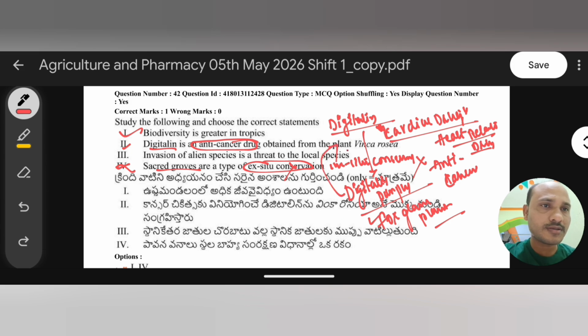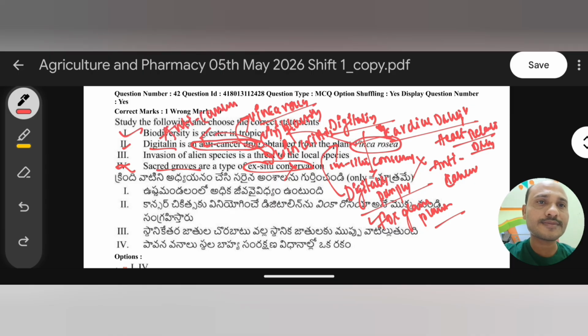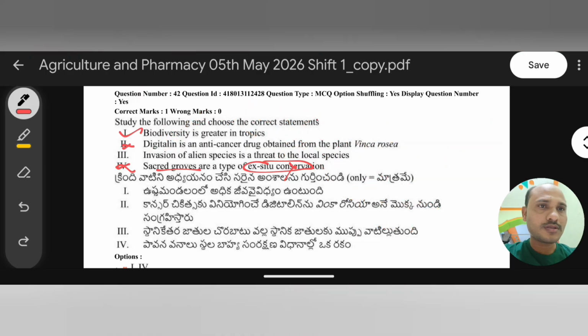But here they are giving Vinca rosea. This Vinca rosea is a plant from which we obtain the drugs vinblastine and vincristine. These two drugs are helpful as anti-cancer drugs, but digitalin does not act as an anti-cancer drug. Vincristine and vinblastine act as anti-cancer drugs, and they are obtained from Vinca rosea. So this statement is wrong. The second statement is wrong. Now coming to the third statement here. Just wait. Third statement.